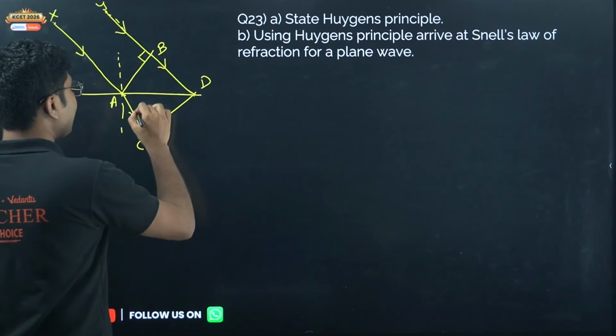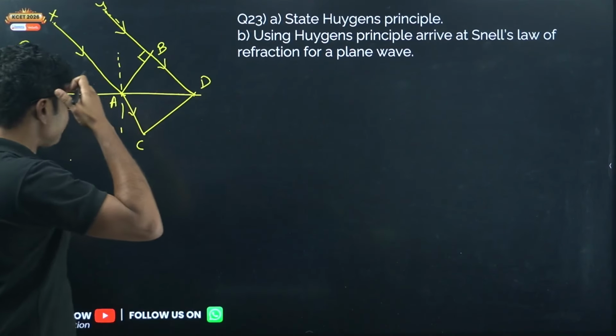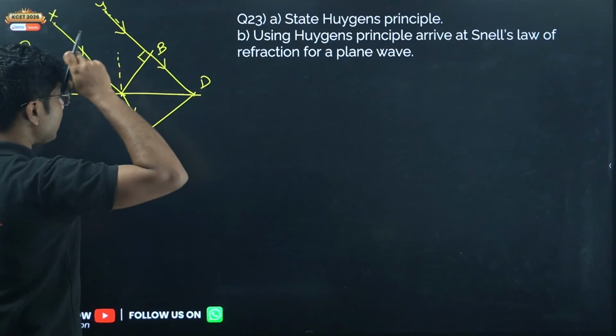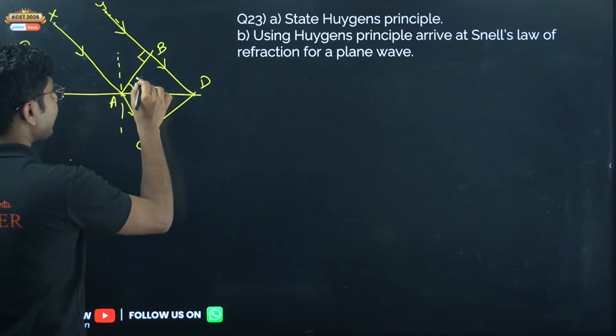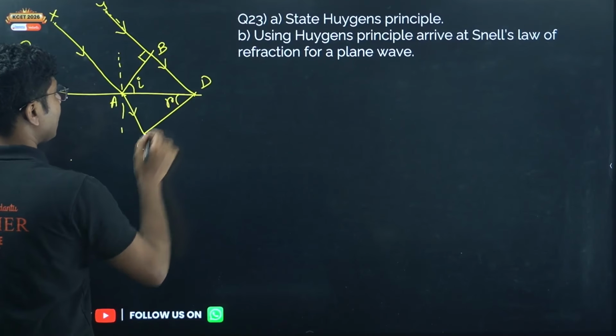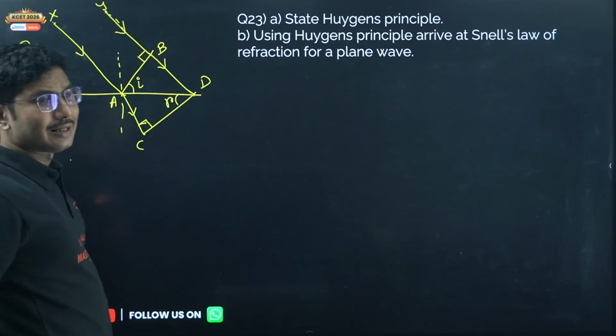No matter which medium they travel, the phase relation should continue between them. Now we can say that this angle is the angle of incidence and this angle is the angle of refraction. This is a 90 degree angle.